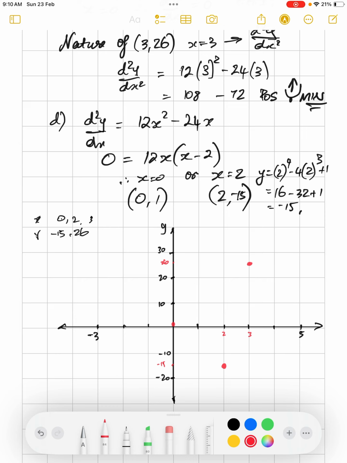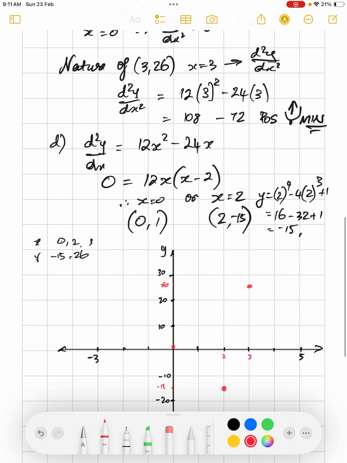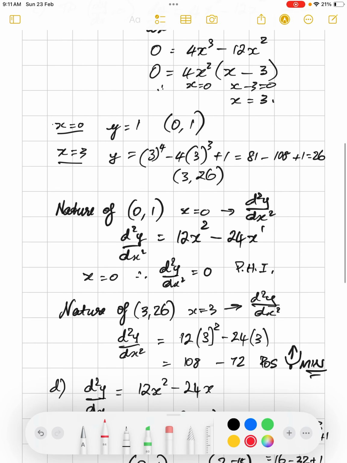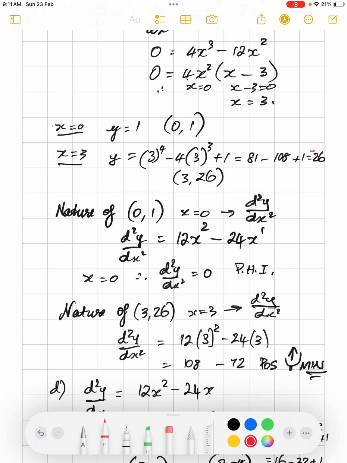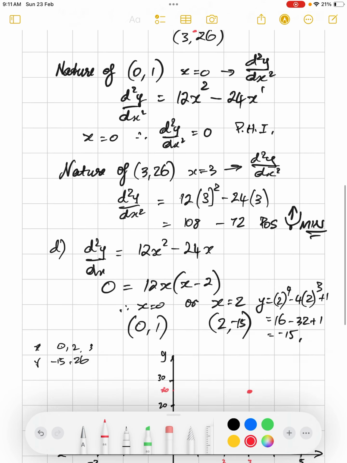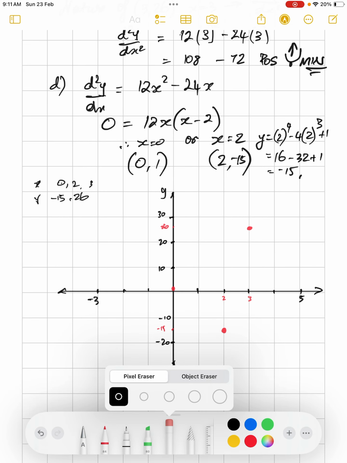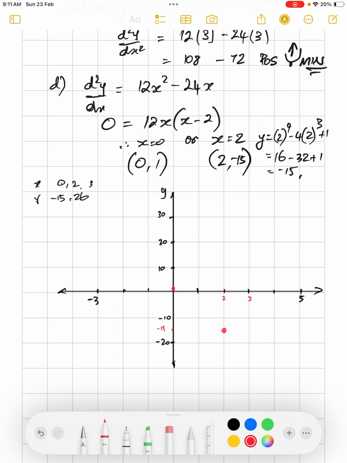Did I make an error somewhere? (2, negative 15). (3, oh, it's negative 26. Okay, yeah, there's my error. (3, negative 26). Let's fix that up. So we don't want that at positive 26. We want (3, negative 26). So luckily it will fit.